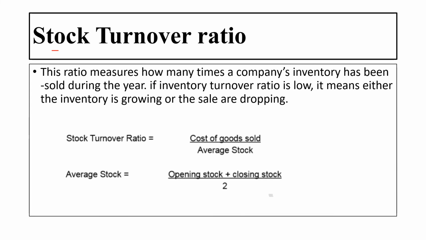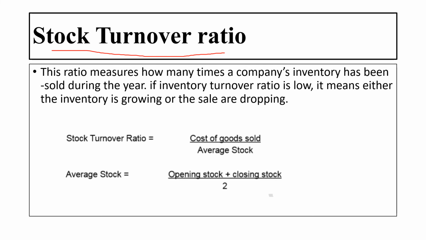Then is the stock turnover ratio. This ratio measures how many times a company's inventory has been sold during the year. If the inventory turnover ratio is low, it means either the inventory is growing or the sales are dropping. Okay.